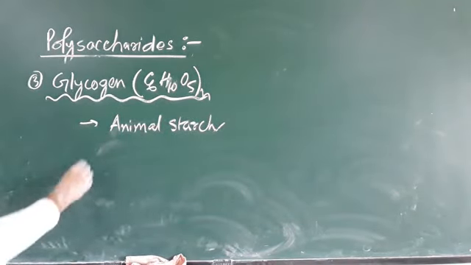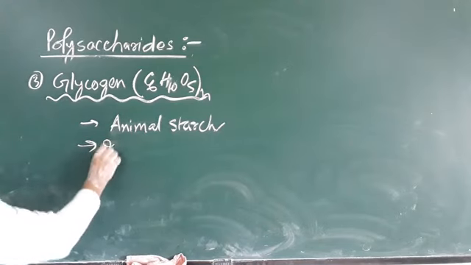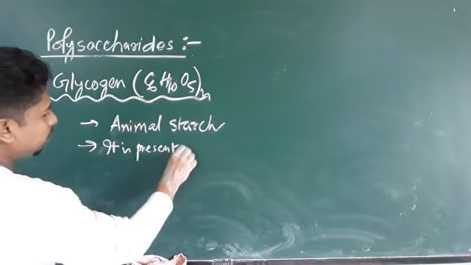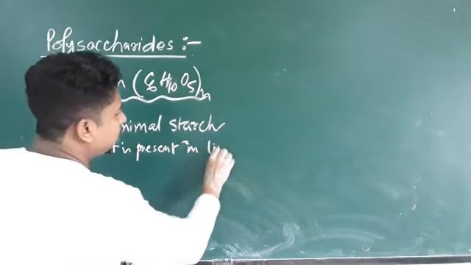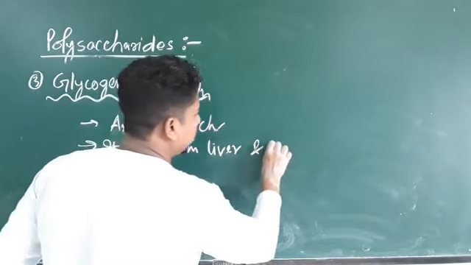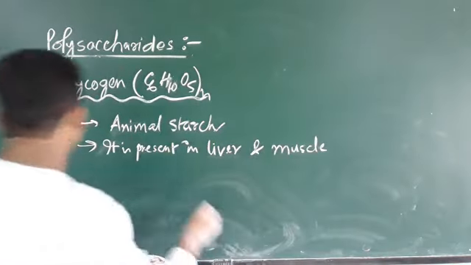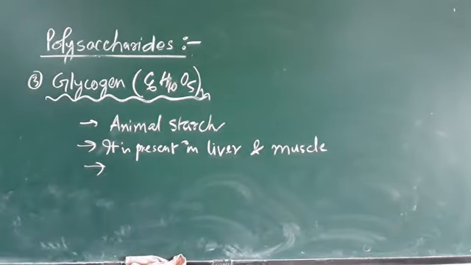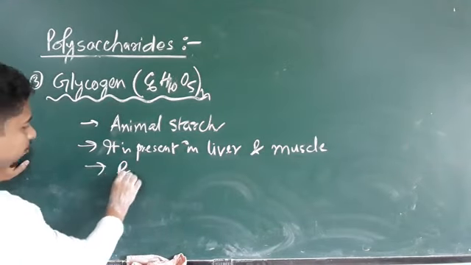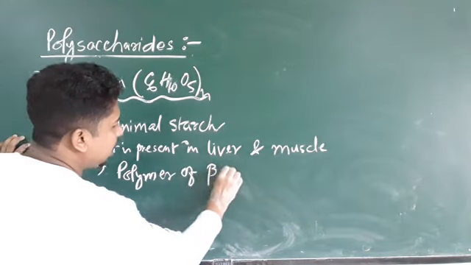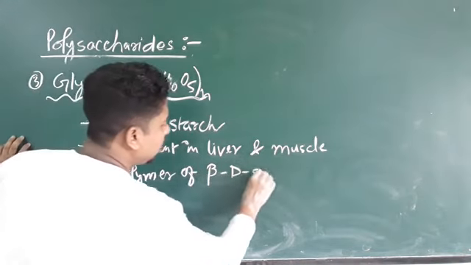It is present in liver and muscle. It is also a polymer of beta D glucose.